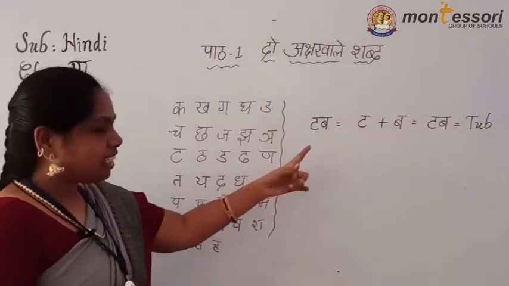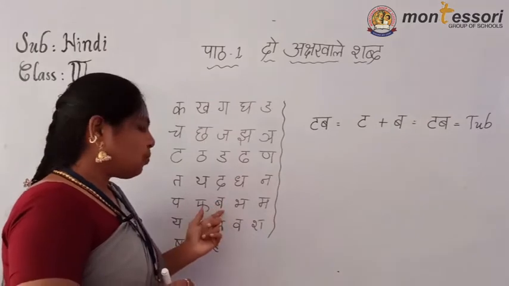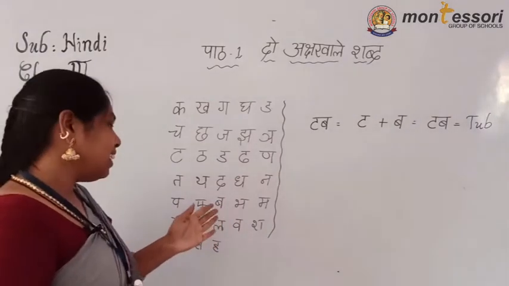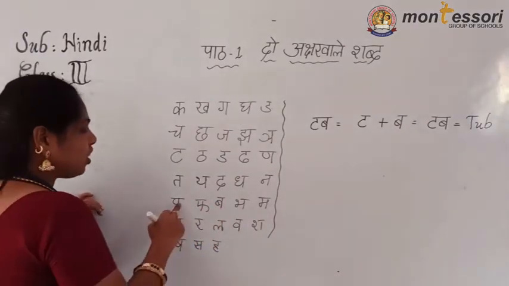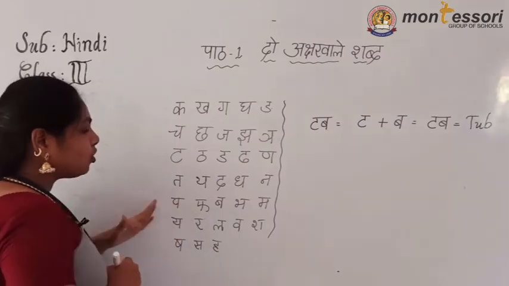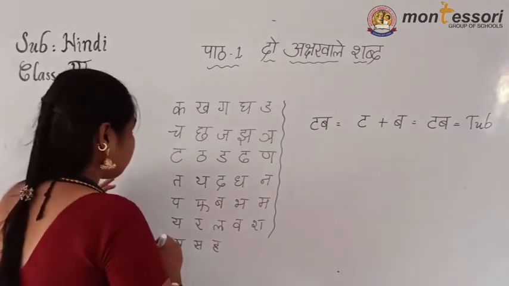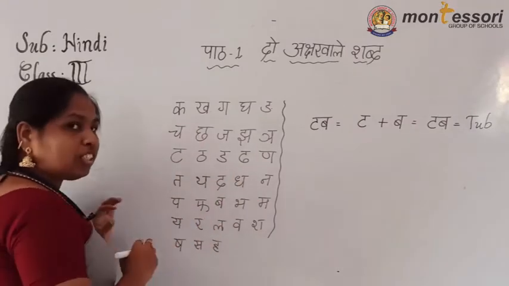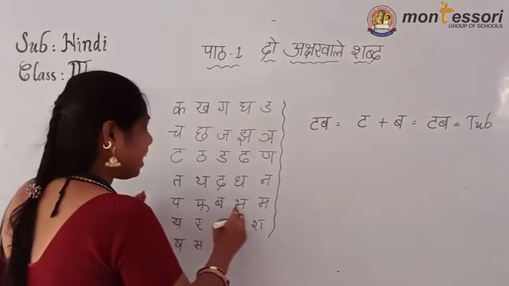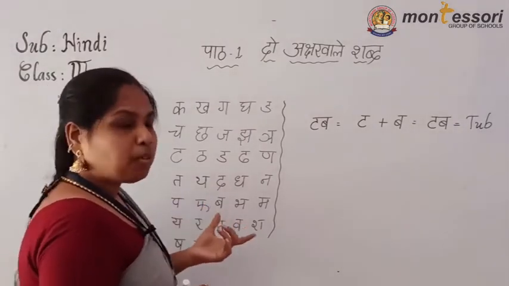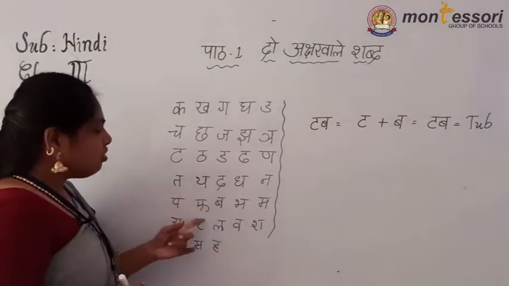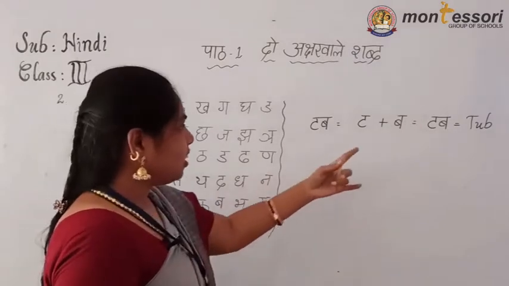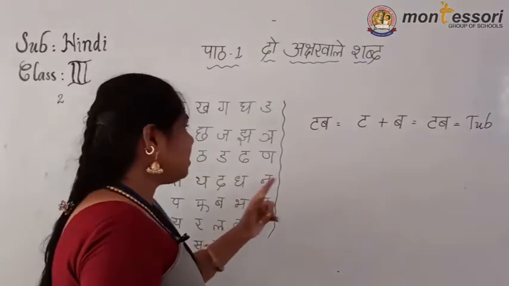If you see the letter and identify it, it is easy. Otherwise, if you are not identifying it, you must open that Varnamala page. Then see here, pa, tha. You have to read all these letters compulsorily. Then only you will get an idea where it is and what the pronunciation of that letter is. When we see pa, tha, ba, see here, ba is here. A similar letter is here.